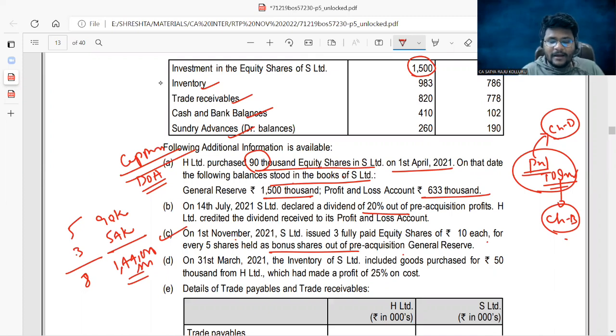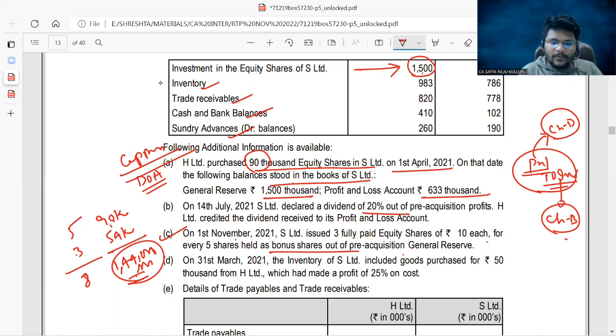I divided with the face value. That's not correct, this is the cost of investment. I'm so sorry. This 15 lakhs is the cost of investment. These are 1,44,000 equity shares after issue of bonus shares. Now, out of these 1,44,000 shares, how many shares were acquired by the... just a second, I'm so sorry. Please behold, these are the 90,000 shares held by the holding company in the subsidiary.